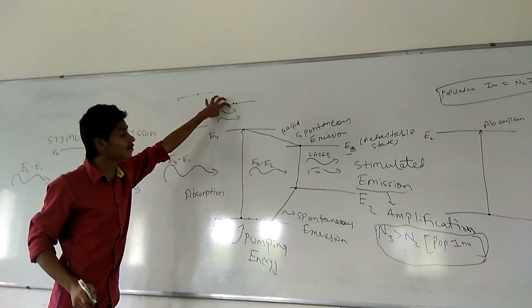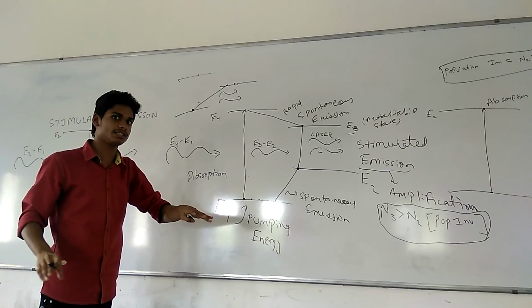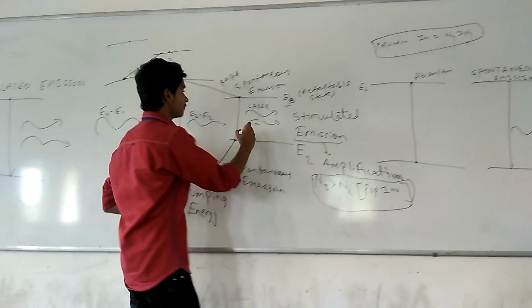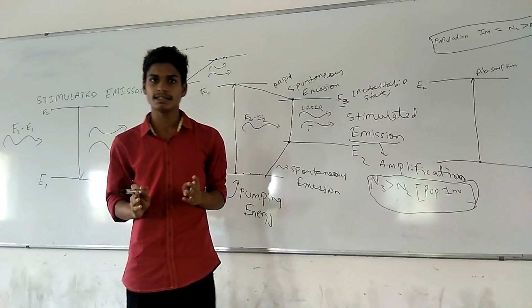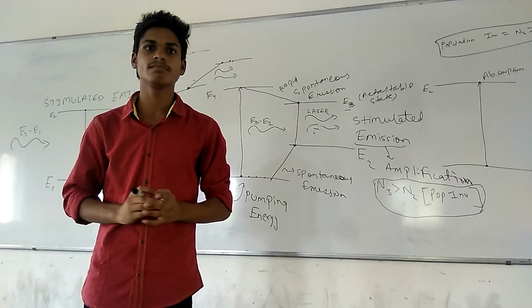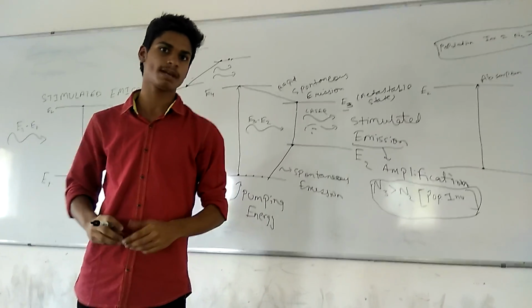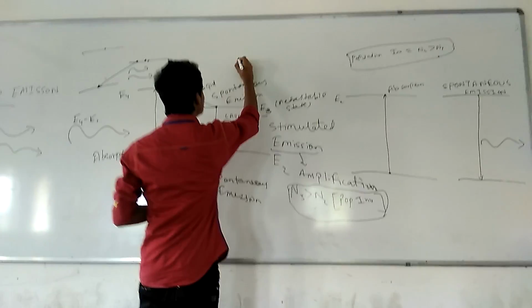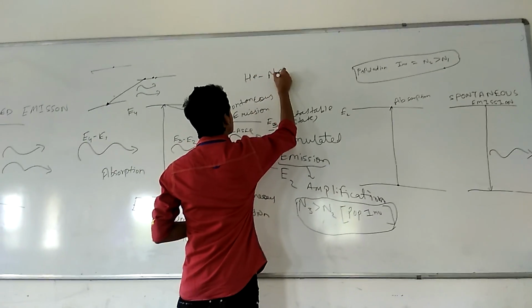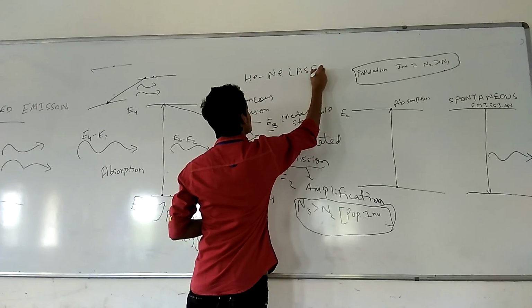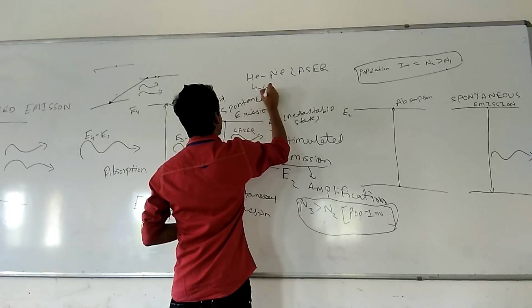So in order to get more particles here, we need to supply more pumping energy. That's why the 4-level laser system is much better than the 3-level laser system, as you need to supply very less pumping energy. Now, the helium neon laser is a living example of the 4-level laser system.